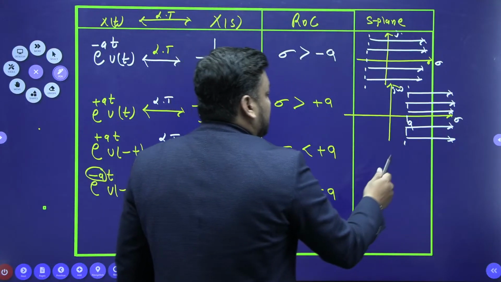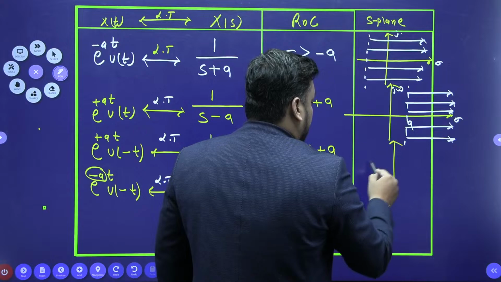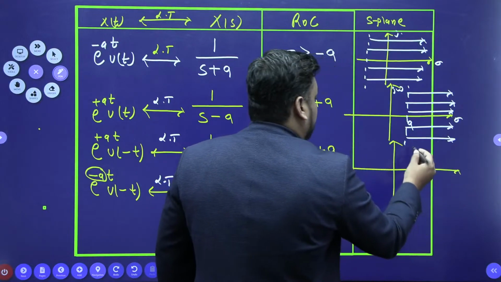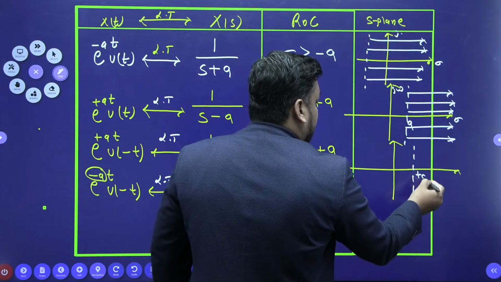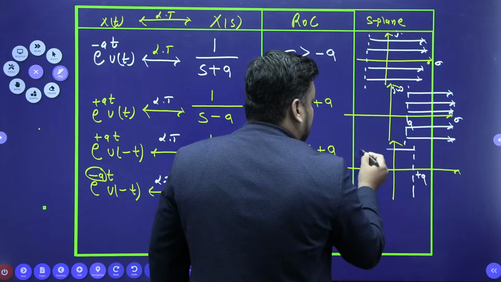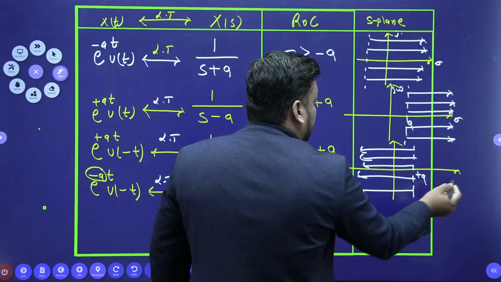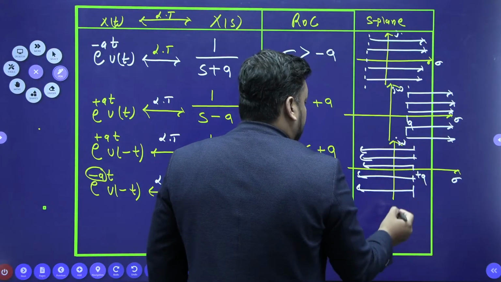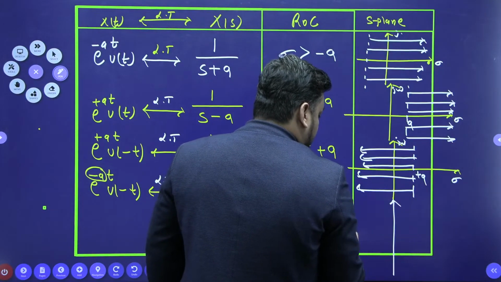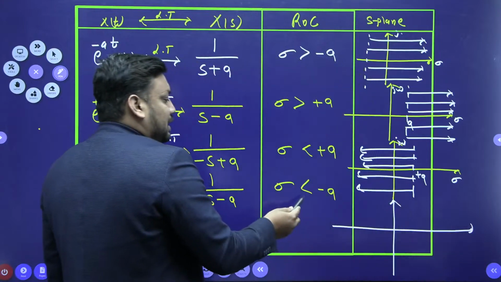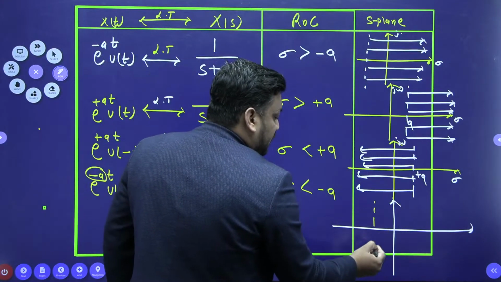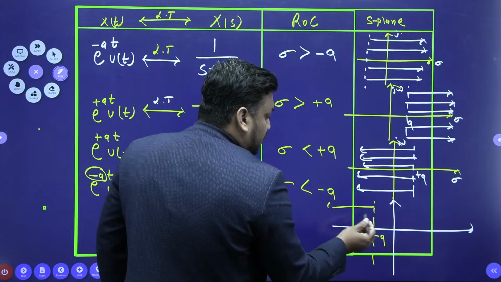Sigma is less than plus a, it means what, guys? Here we have the plus a value, and sigma less than plus a means this is the entire region. This is sigma, j omega like this. And what about the last one, guys? Sigma is less than minus a, so here is minus a, sir, and the ROC is like this.